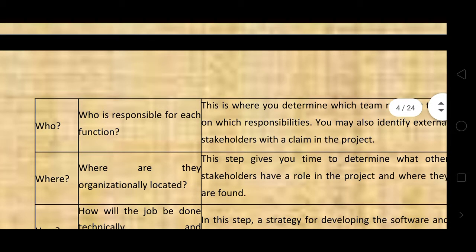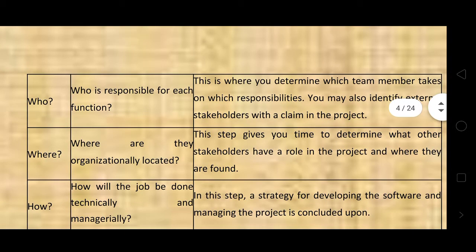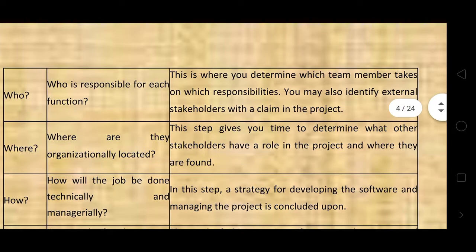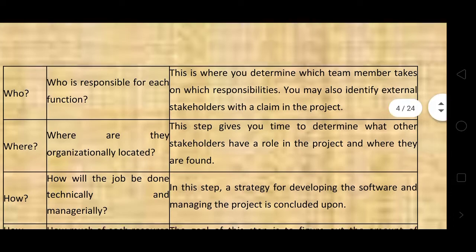Then, who is responsible for each function? This is where you determine which team members take which tasks and responsibilities.